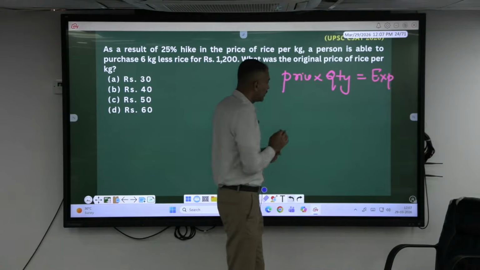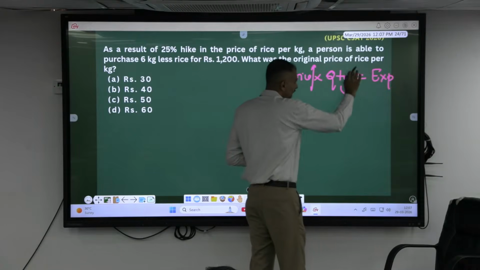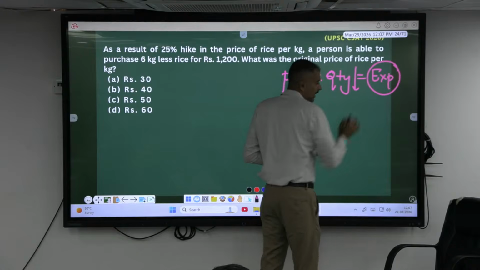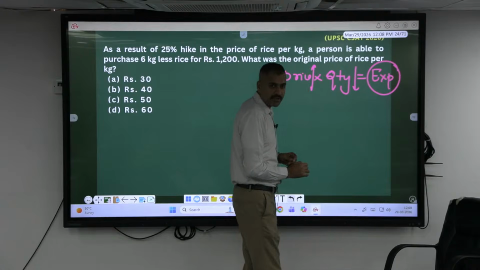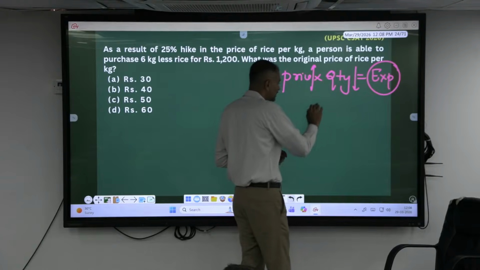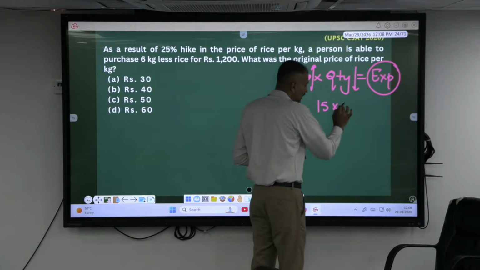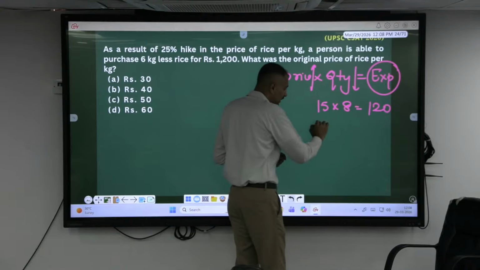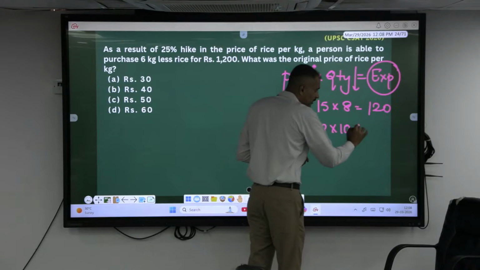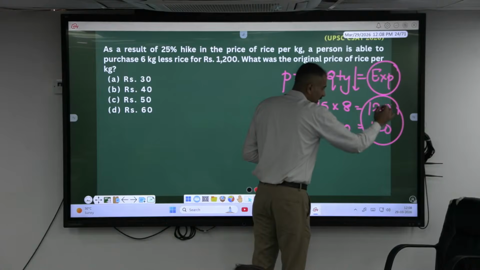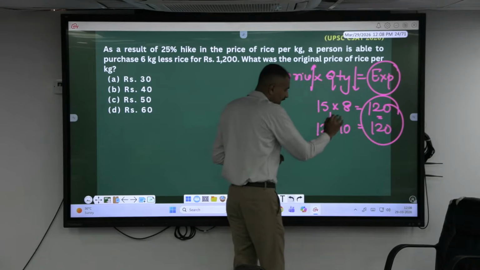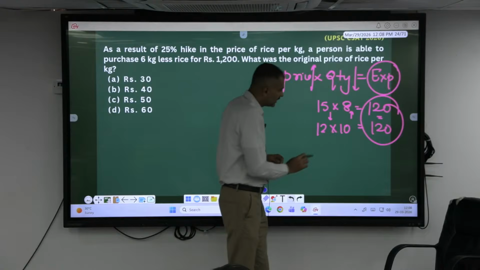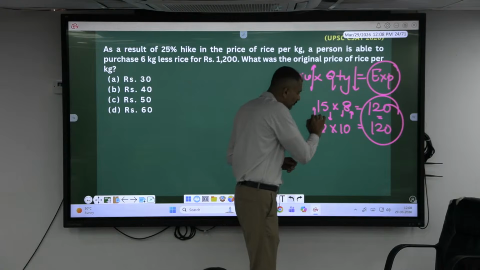If I increase this value, this has to go down, keeping expenditure constant. Expenditure remains the same. For example, if I make this 15 into 8, it is 120, or else 12 into 10 is also 120. This 120 remains the same. If I decrease this value, it has to increase.